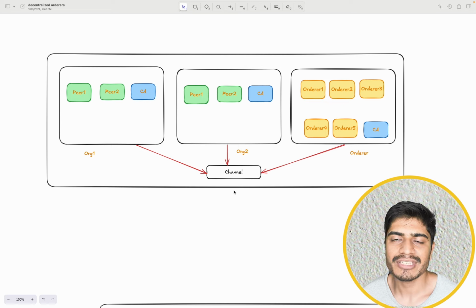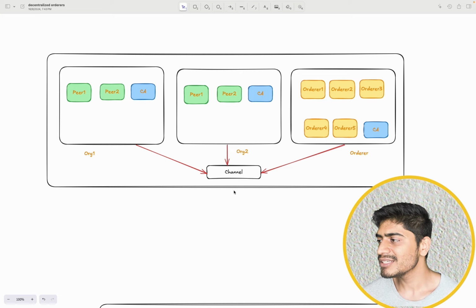That will make it truly decentralized, because blockchain is meant to be decentralized. And if we have a single organization which just holds the orderers, then it makes it centralized. That also makes it a single point of failure, because if that organization is unhealthy, then the entire blockchain network will not work.